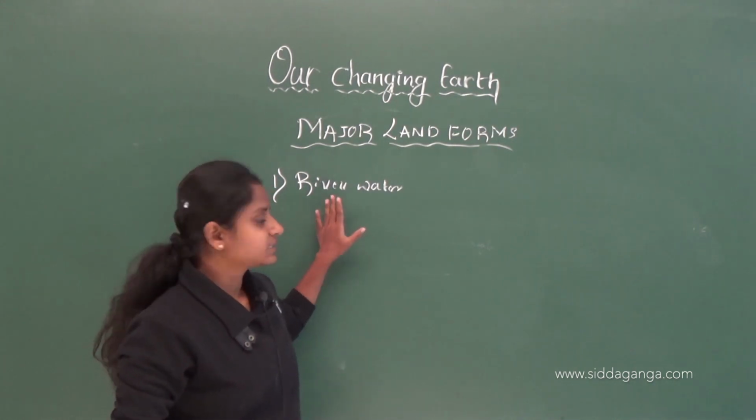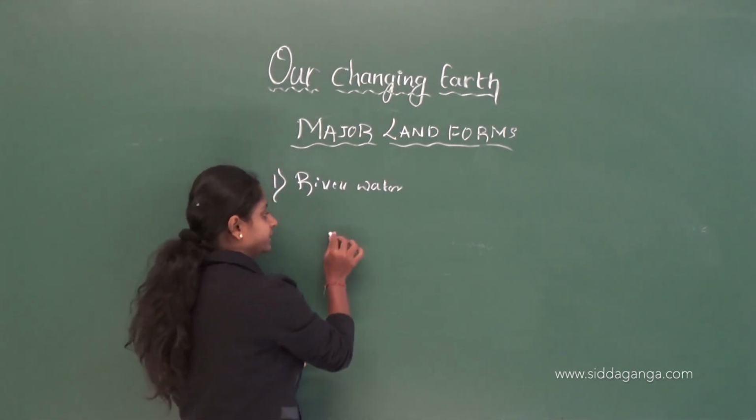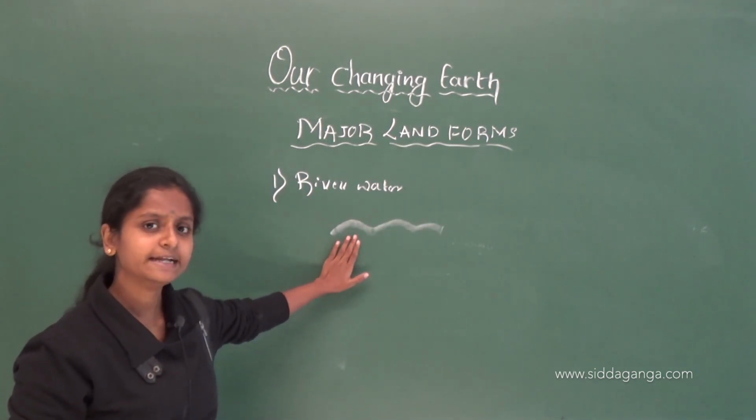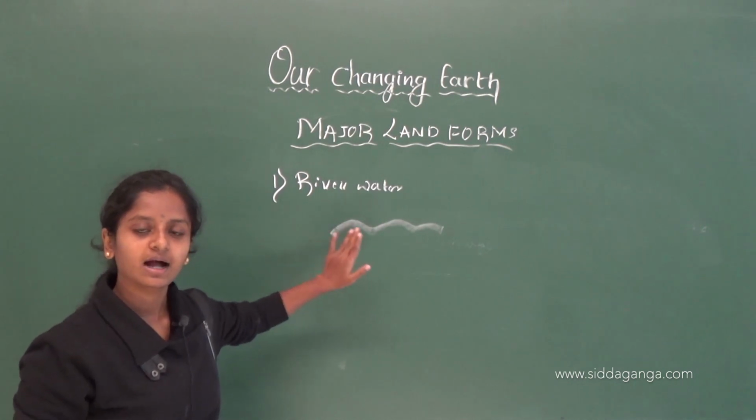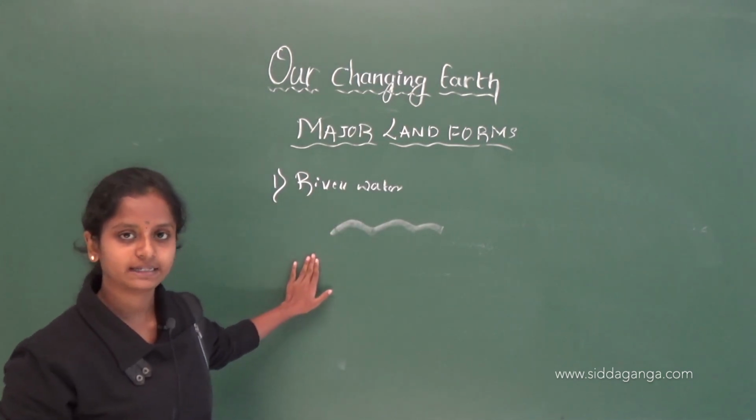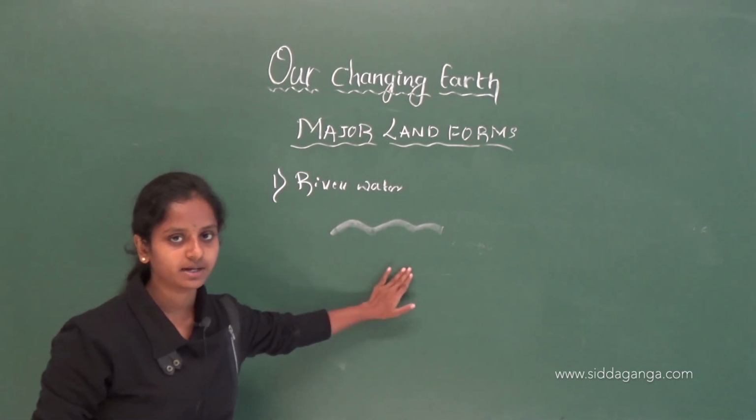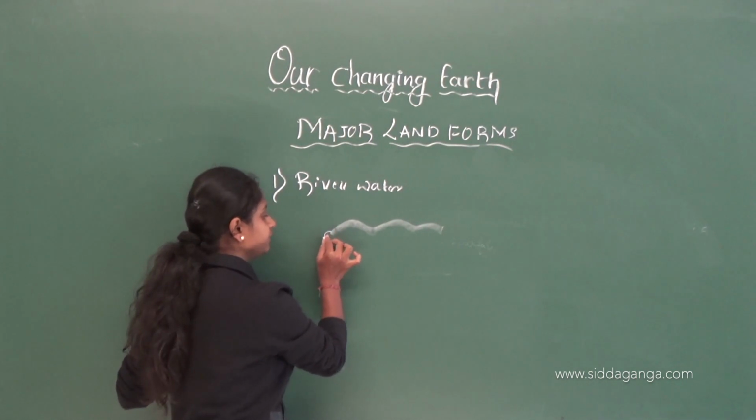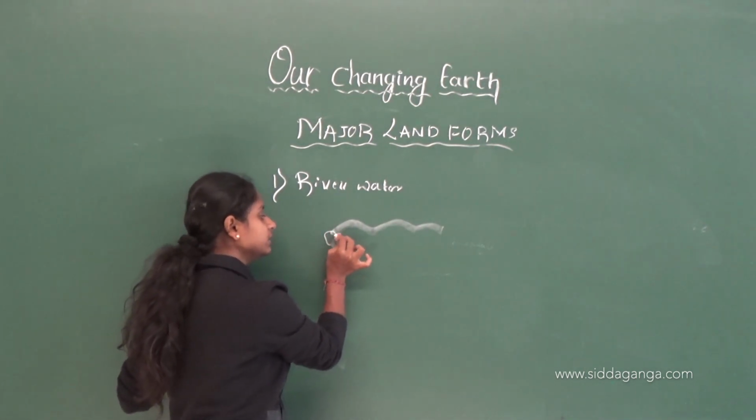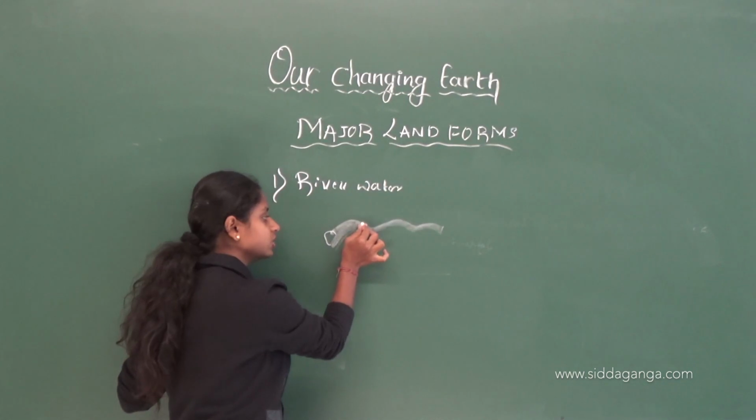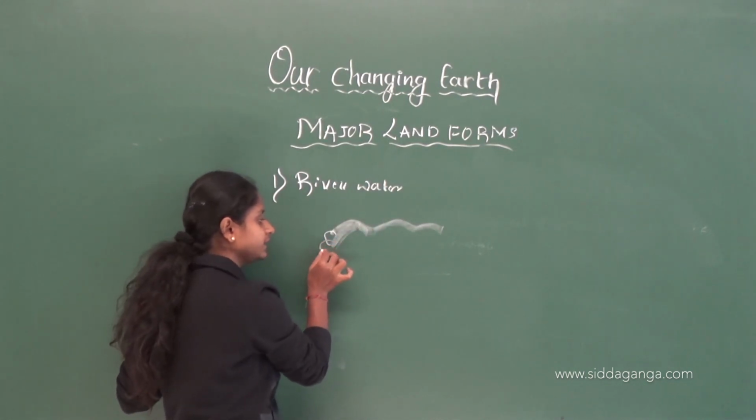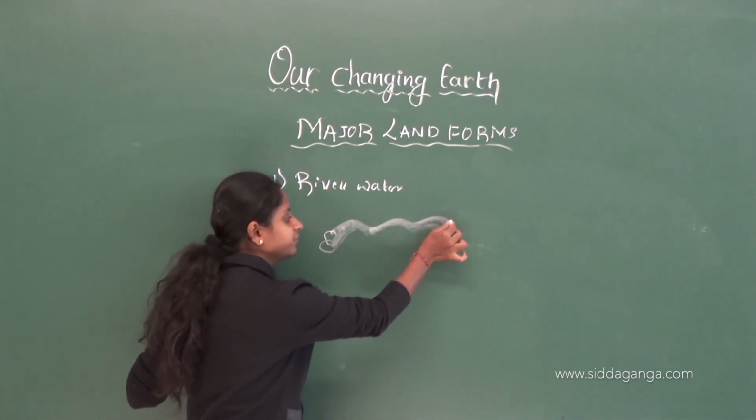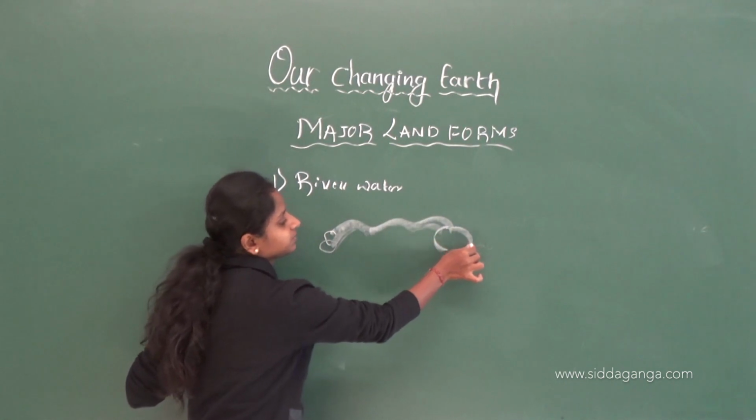Okay. This river water, it will flow, right? What will it do? It will transport and deposit the soil particles from one place to another place. This river will start from here. It will take all the soil particles and the rocks, everything which is present in this area, and transport them from here, here, here, and finally it will deposit them here.